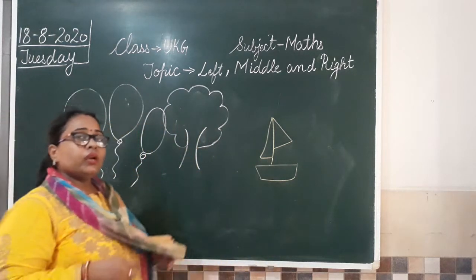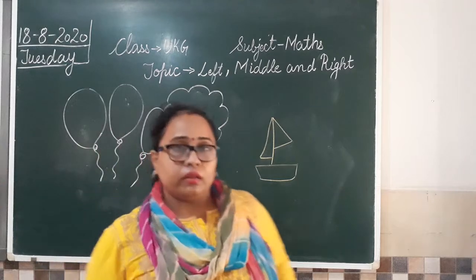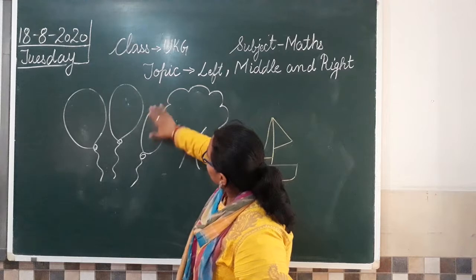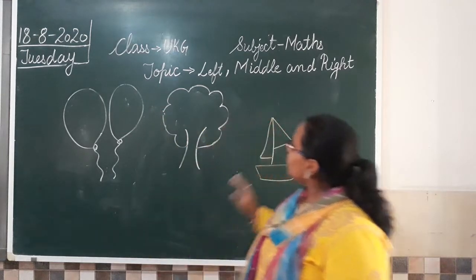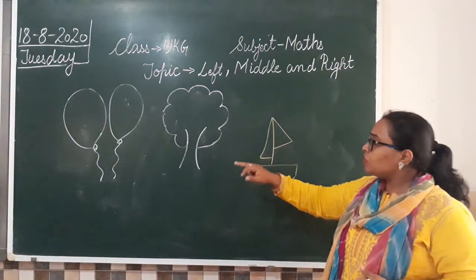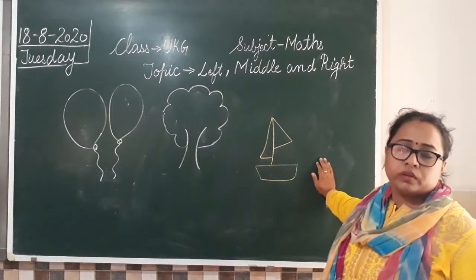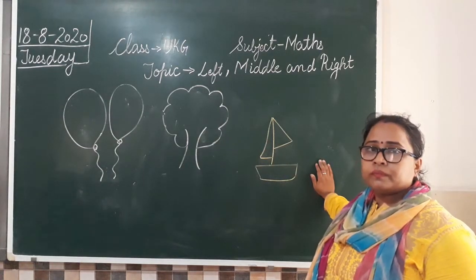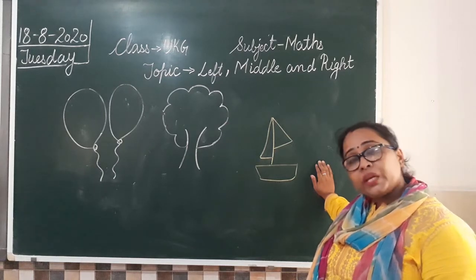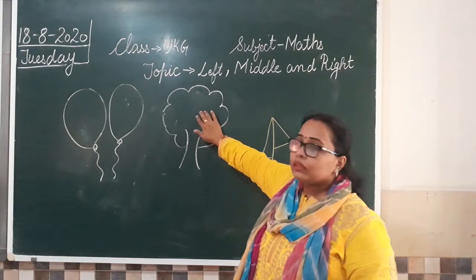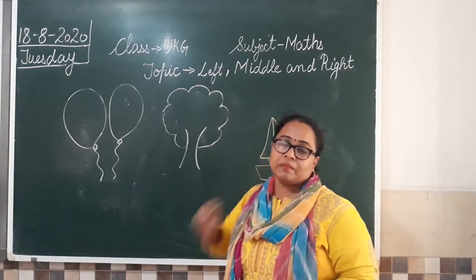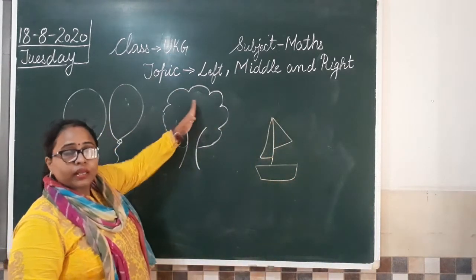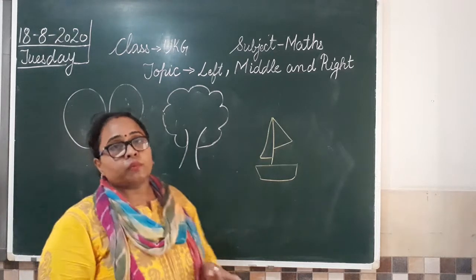Can you tell me who is in the middle? Okay, I'll erase this. So can you tell me who is in the middle? Balloons, tree or boat? Three things are given to you. Middle means in between. So who is in the middle? Tree is in the middle. Yes. So you have understood the meaning of middle now. Middle means between two things.